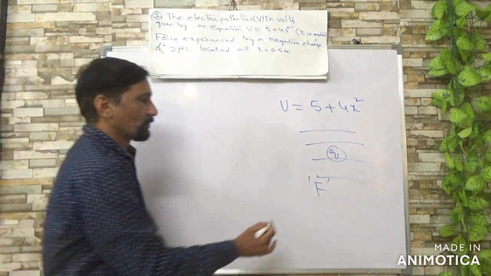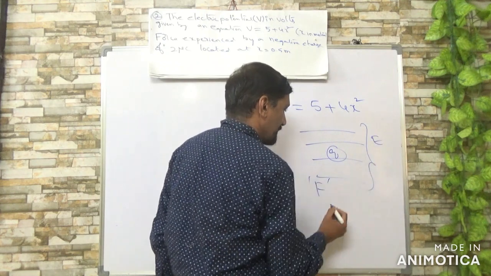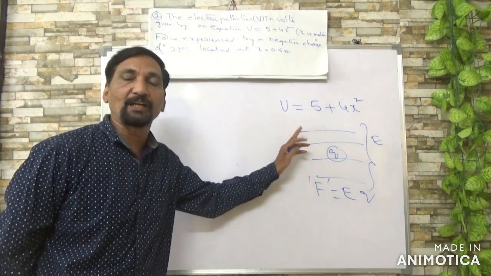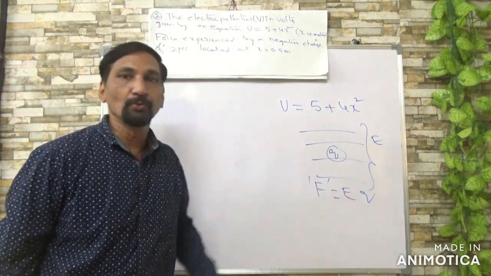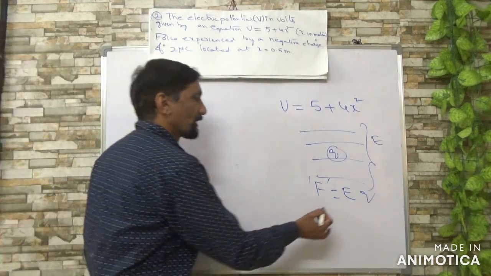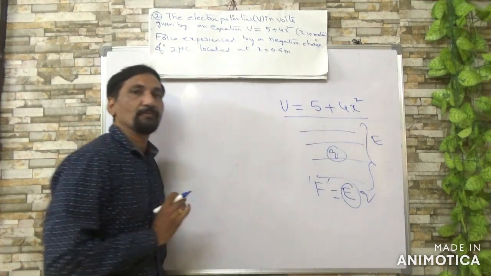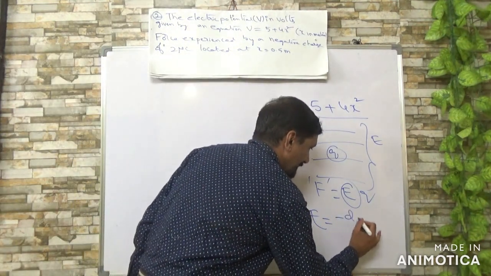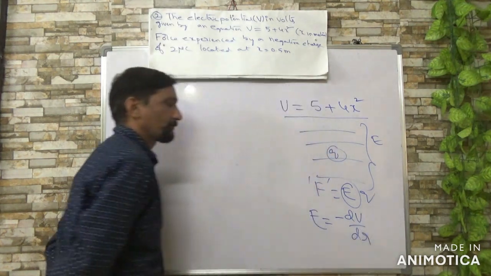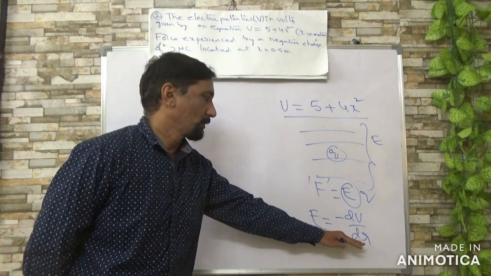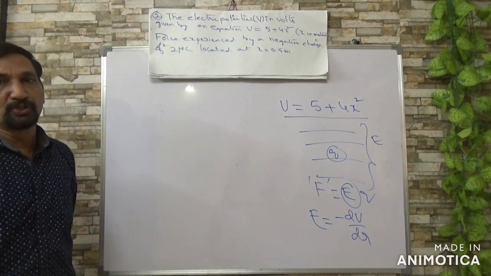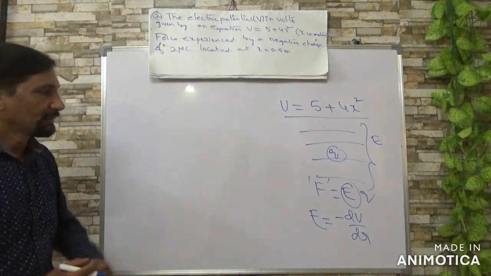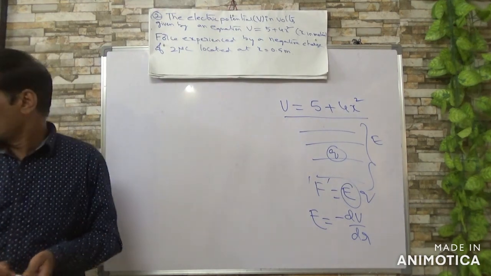So you know whenever you place a charged body in the electric field, the force experienced is EQ, right? So whenever you are placing a charged body in the electric field, how much force will you get? EQ. So E you want to find, but instead of E you have been given V. So what is the differential form of E? You know E equal to minus dV by dr. Change of potential with change of distance, position, right? So if you differentiate this, you can find the electric field strength, right?